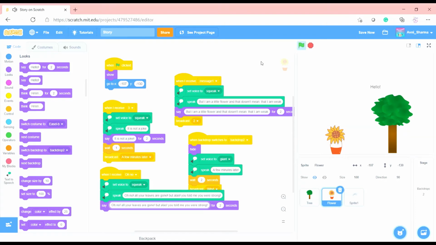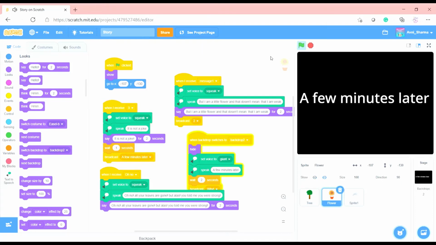Hello? I am very strong and you little flower are very weak. But I am a little flower and that doesn't mean that I am weak. Ha ha ha. What a funny joke. It is not a joke. A few minutes later.